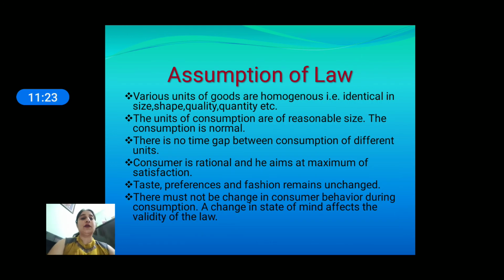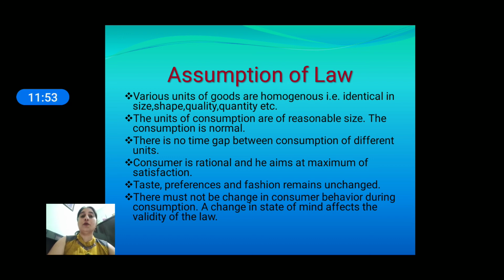Assumptions of the law. Students, there are some assumptions of this law. The various units of the good are homogeneous. They should be the same in taste and flavor. If you eat a unit of chocolate ice cream, then take a unit of pizza, then a burger, then another unit of chocolate ice cream, the law will not be applied. Your marginal utility for chocolate ice cream may not be diminishing if you change the units of the commodity.